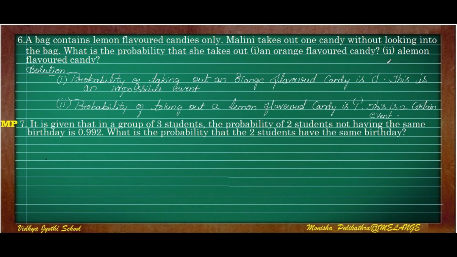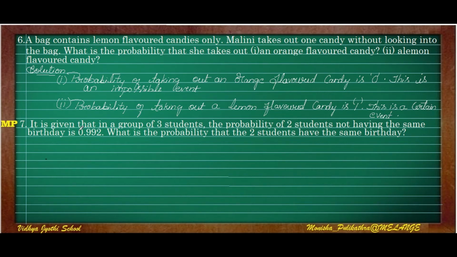The second question is a lemon flavored candy. Since the bag contains only lemon flavored candies, the probability of taking out a lemon flavored candy is 1. If it is a certain or sure event, then we have to write 1. If it is an impossible event, then we have to write 0. So this is a certain or sure event.